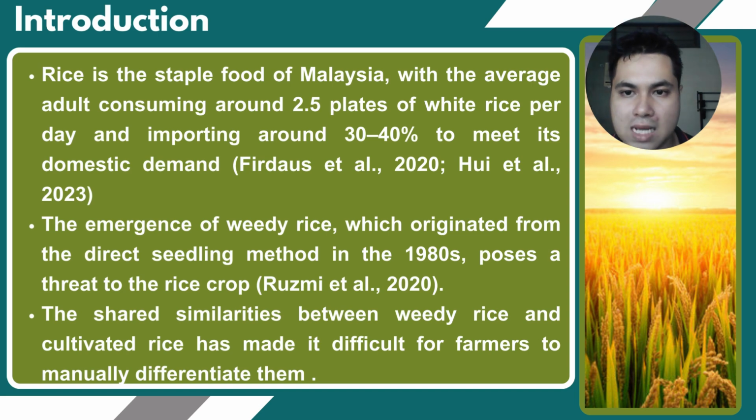As we know, rice is a staple food in Malaysia. However, with the emergence of weedy rice, it has become a threat to the rice crop in Malaysia. This is because it is difficult to separate them due to the similarities between weedy rice and cultivated rice.